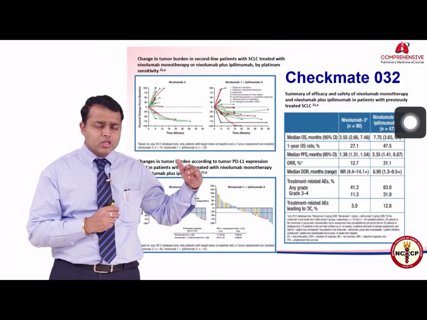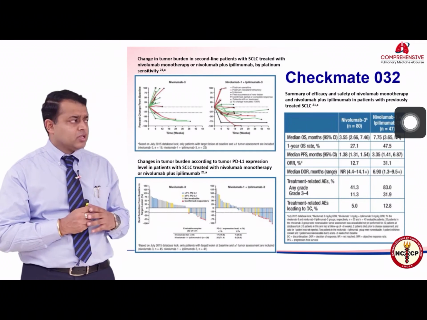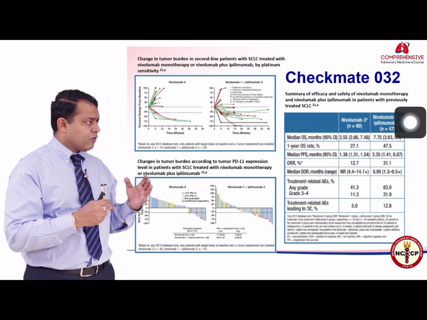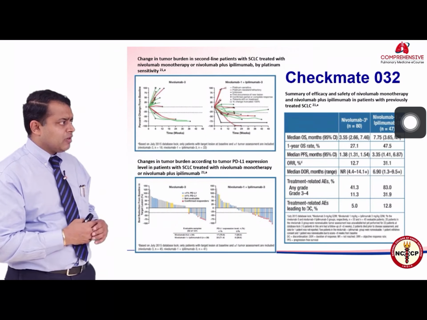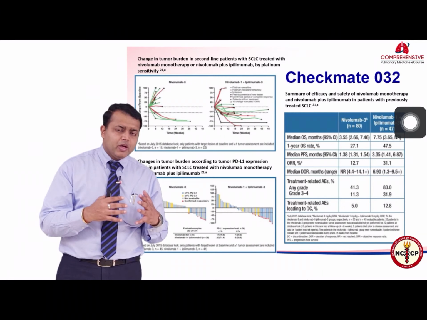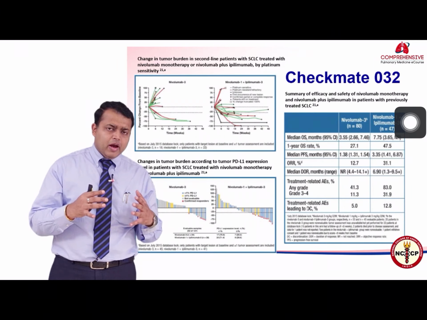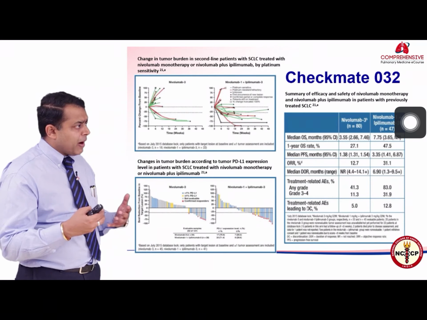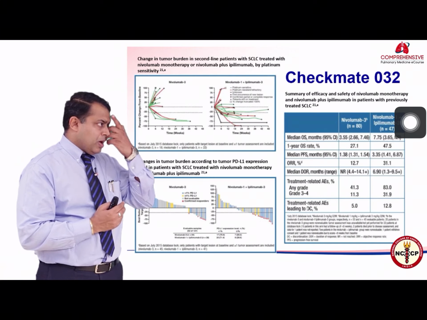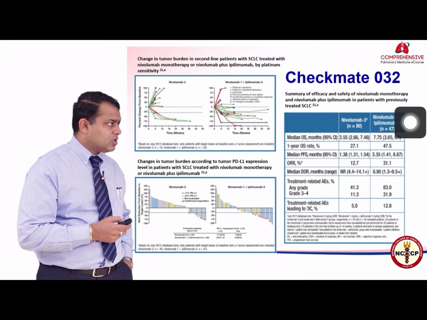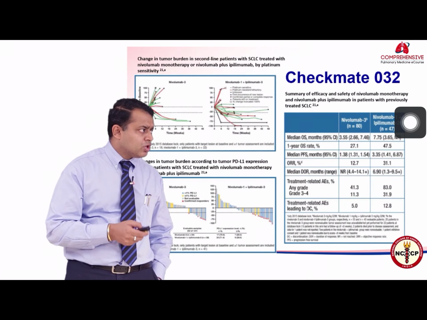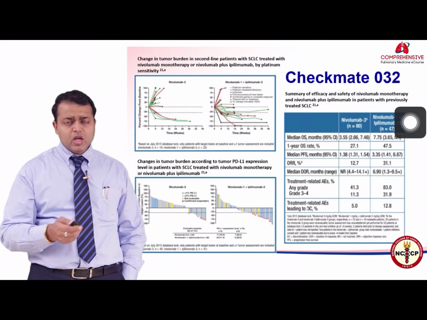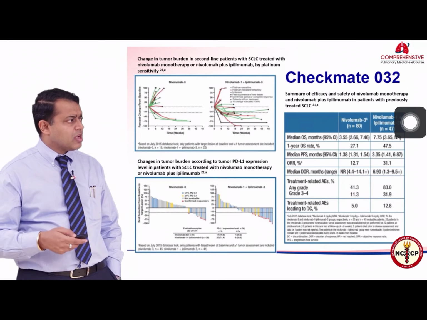It represents those patients whose disease could decrease as a result of immunotherapy, and there were certain patients in whom the disease increased. So the waterfall plots are indicative that if you combine nivolumab and ipilimumab, you get a better tumor reduction and overall response rates as compared to when you use nivolumab alone. So a combined immunotherapy approach may actually be better. The progression-free survival is about 3 months, the overall median duration of response is about 6.9 months, and the median overall survival is around 7 months.